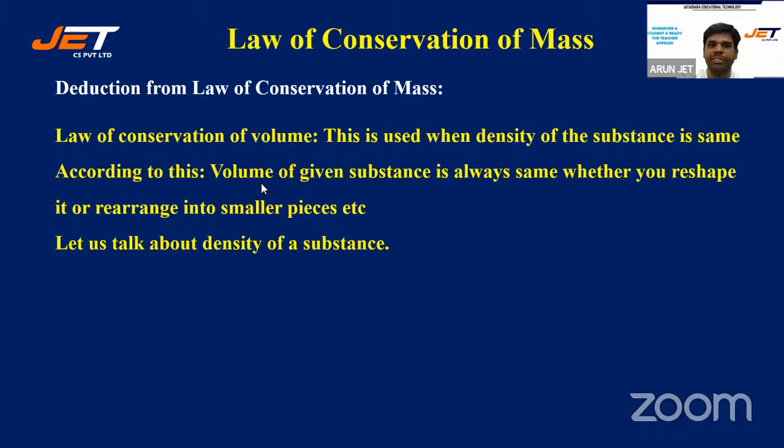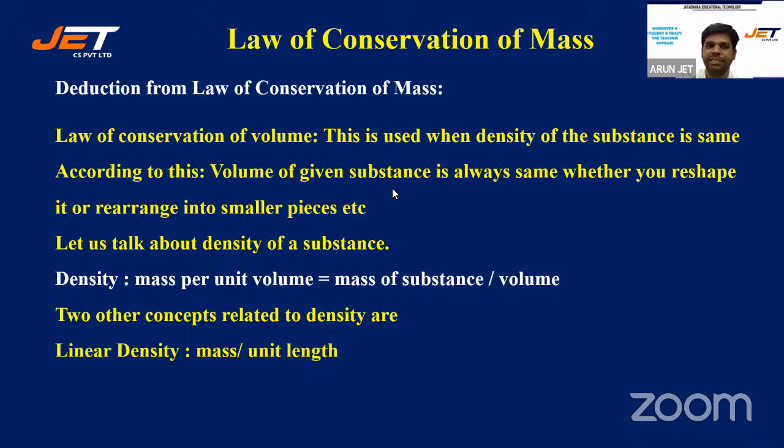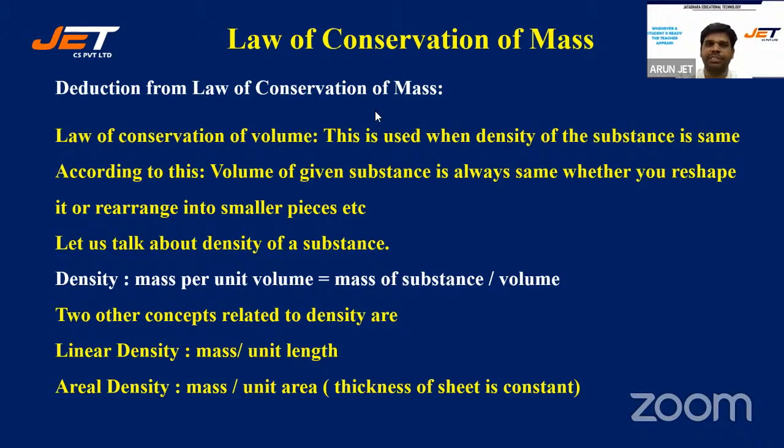Now let's talk about what you mean by density of a substance. Density of a substance you have learned already in school. We are just revisiting it quickly. It's nothing but mass per unit volume. Mass of the substance divided by volume occupied by the substance, mass per unit volume, which is density. Students, but at intermediate level, you have similar concepts that are related to density. They are linear density and areal density, or it's also known as superficial density.